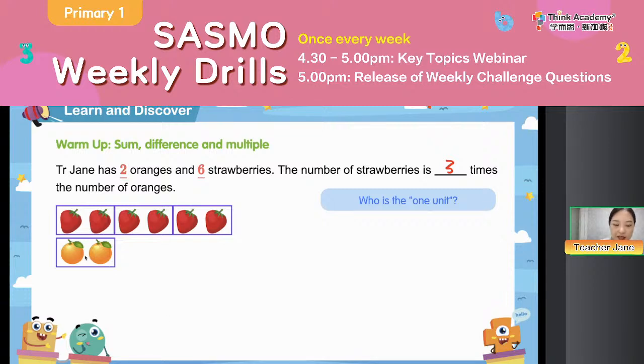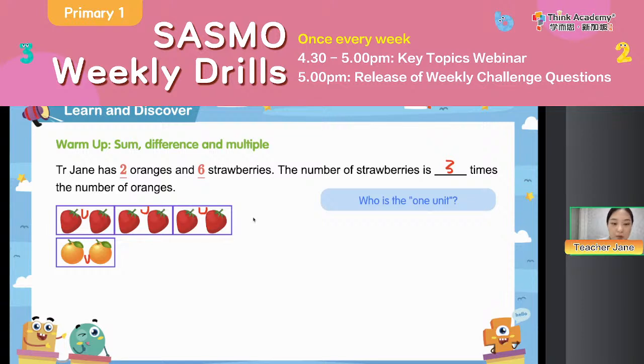Okay, everyone, this time it will be the orange as one unit. Then, how can we show how many strawberries there are? Then we can see, 1 unit, another unit, 3 units. This time, 1 unit means 2, right? So we can see, as for the strawberries, that will be 3U.